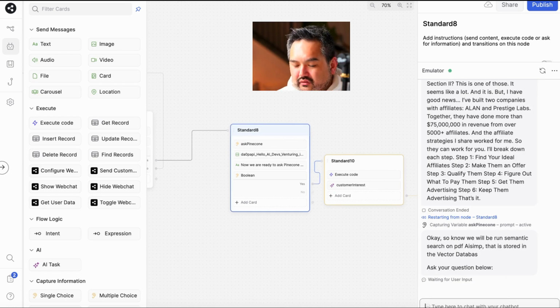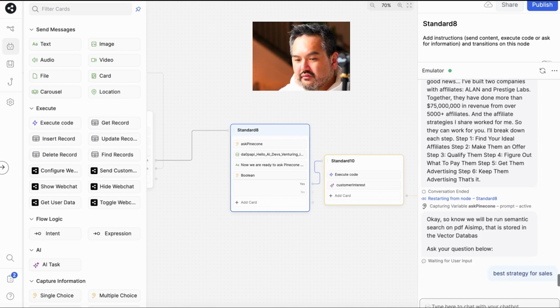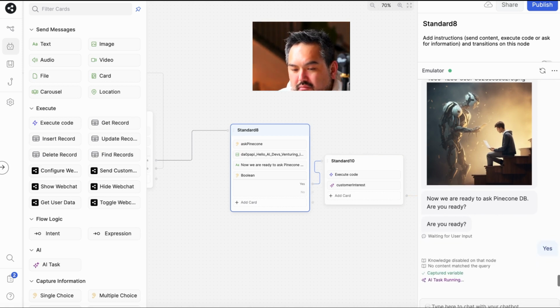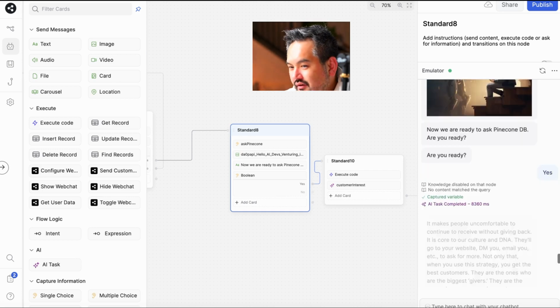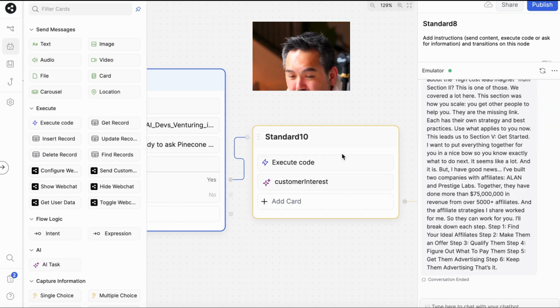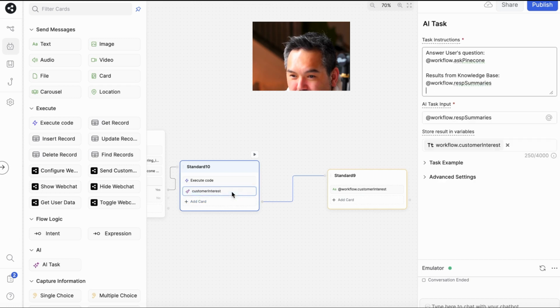Okay. Ask your question. Best strategy for sales. You sure? Yes. Boom, boom, boom. And now AI has an answer for us. Wow. It makes people uncomfortable to continue to receive without giving me a score because they... Okay, this is... Right, customer interest. Store results and welcome customer interest. Results from knowledge base. Okay.